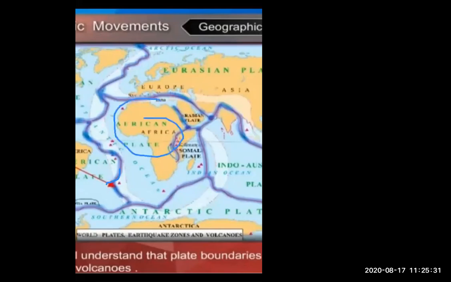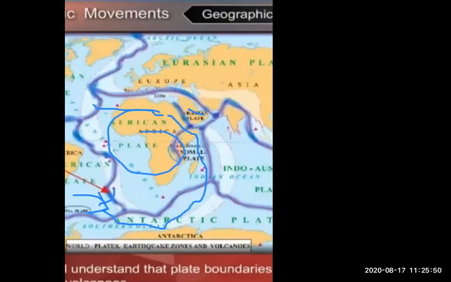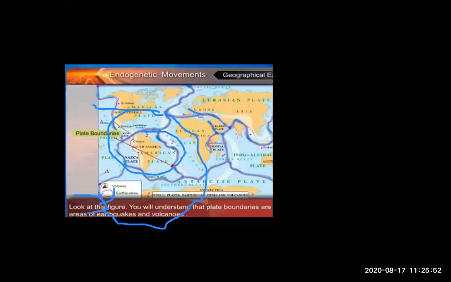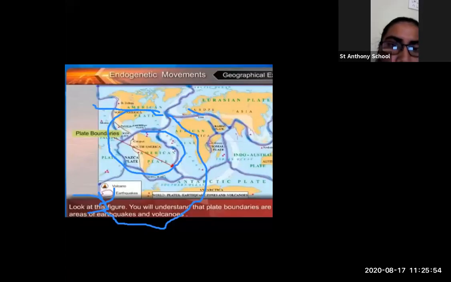Look at this red mark. Here one tectonic plate is there. If they change their direction, they go like this and change their direction. You know, students, if a tectonic plate changes its direction by even 1 meter, then